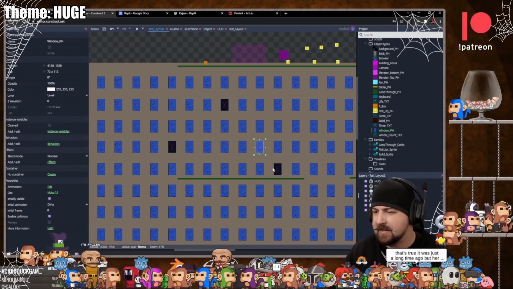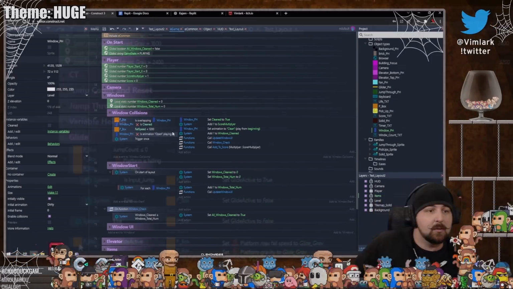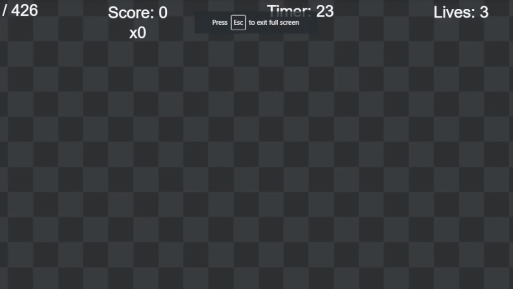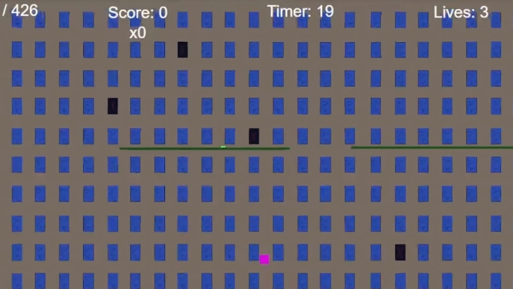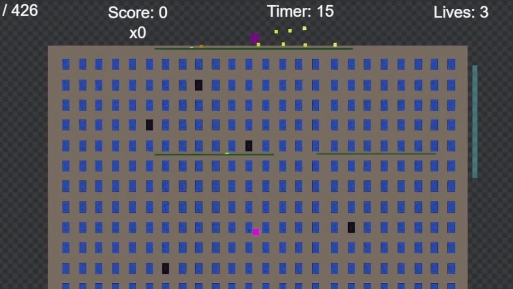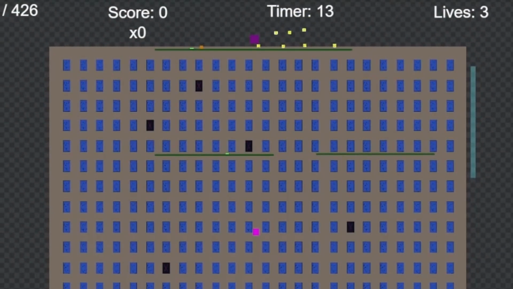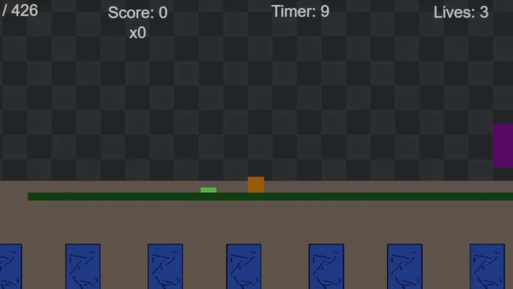I added things like open windows to use as hazards that the player needs to avoid, because from the perspective of the world, nobody wants someone to come and spray water into their open window. And we topped off the stream by adding a camera zoom to be able to show off the full size of the building. The theme of the jam is huge after all, and we need to make sure the player can see the scale of the whole building compared to you, so that way when the camera's zoomed in, you understand that it's still huge.